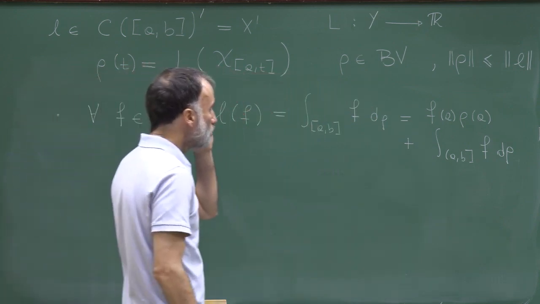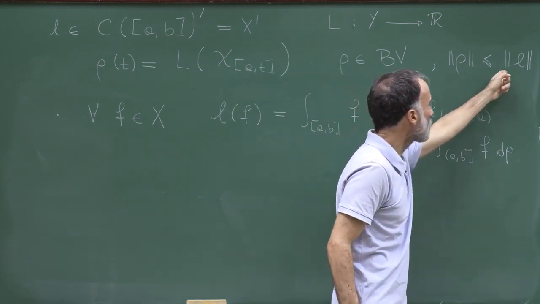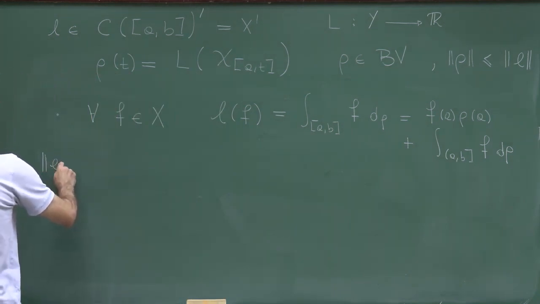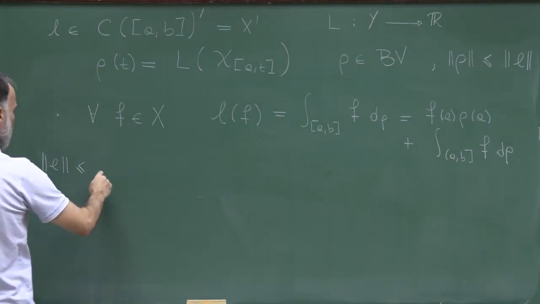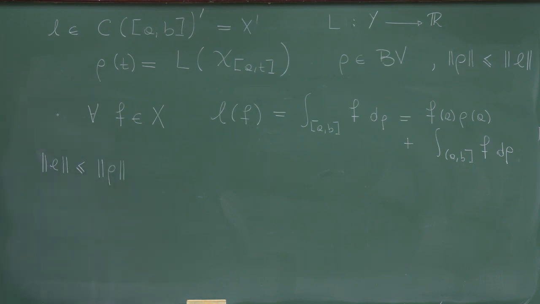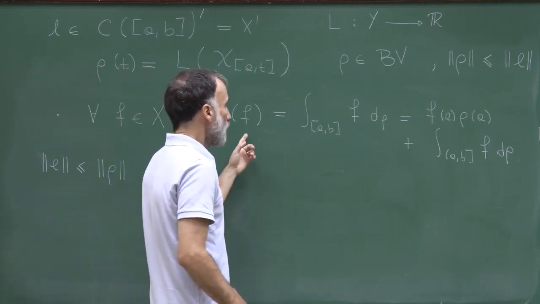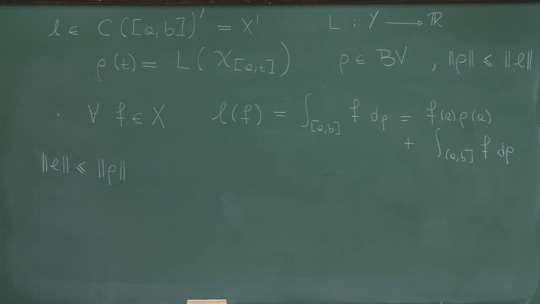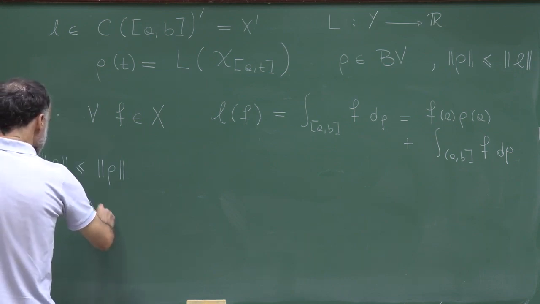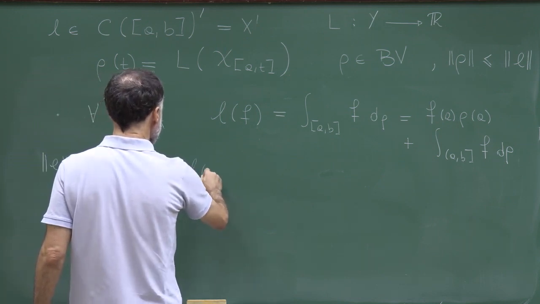Well, now we also proved that the total variation of rho is bounded by the norm of L. What I want to prove is that the norm of L is bounded by the total variation of the function rho. So in order to prove that, let me take a function f in X, so a continuous function. We need to estimate L of f.